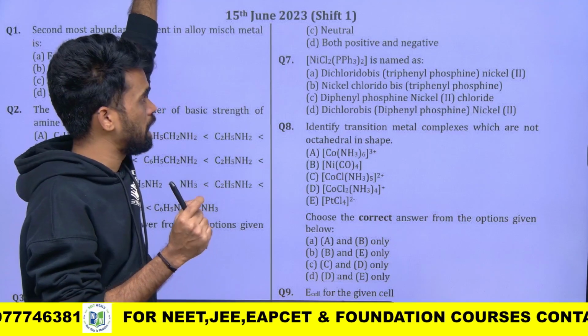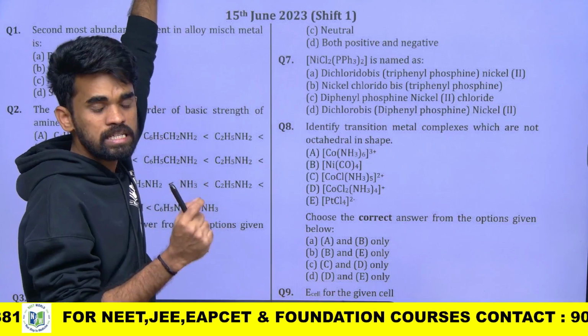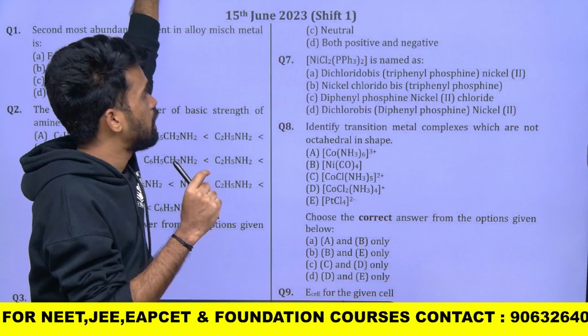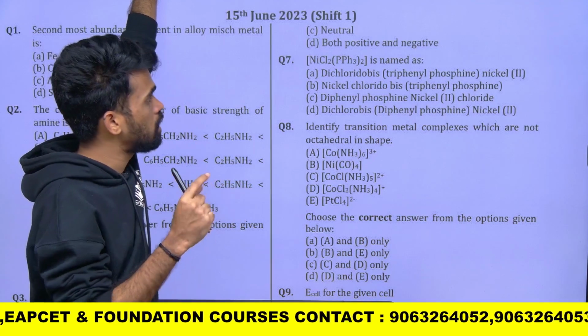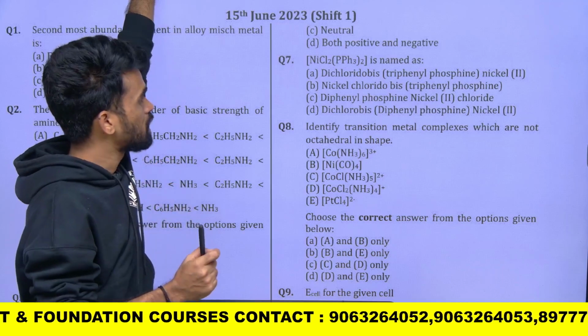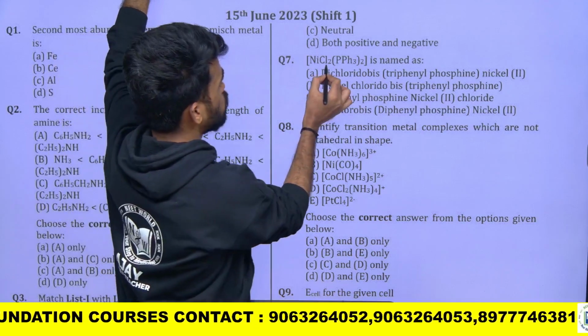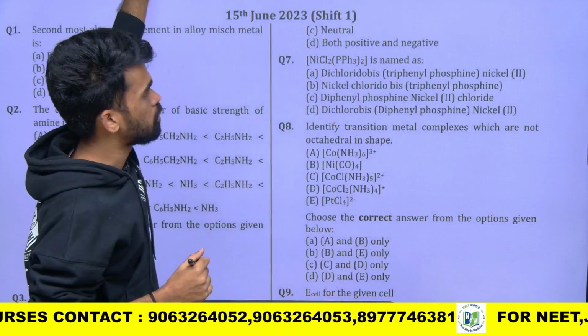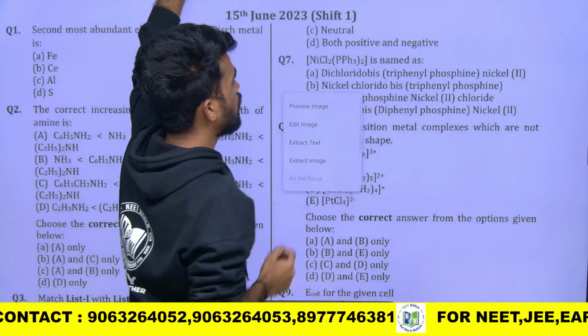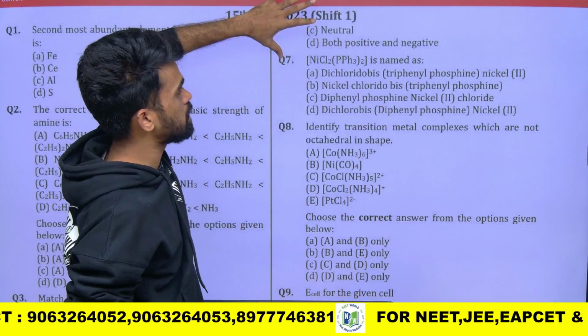So while writing the name, first write the name of the ligands in the square bracket, followed by the name of the metal, and indicate the oxidation state of the metal in the parenthesis bracket, okay. So now here 2 chlorines are there, so I can say dichlorido, okay. C comes first, that's why dichlorido, and the next is triphenylphosphine. How many are there?